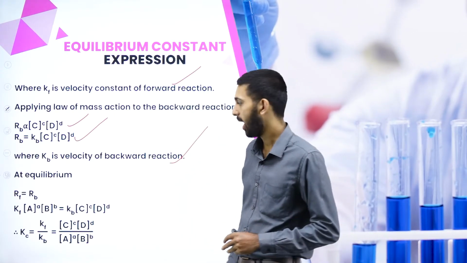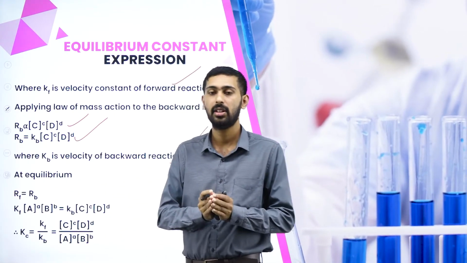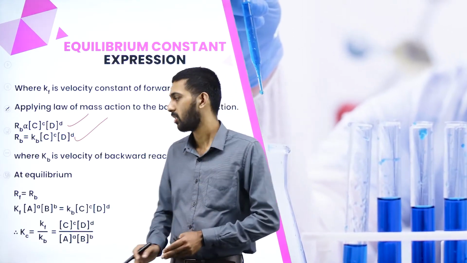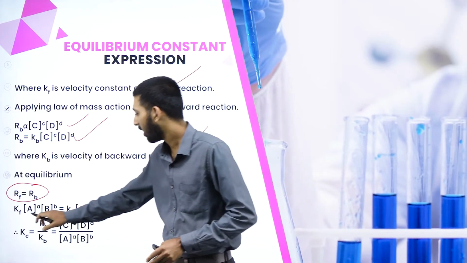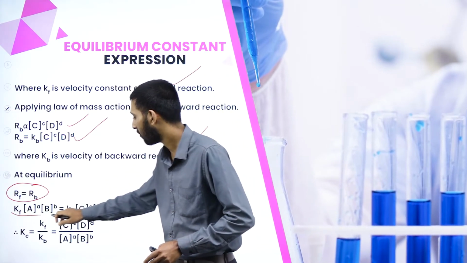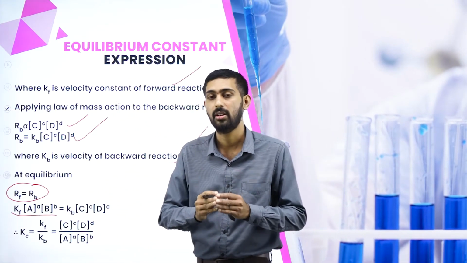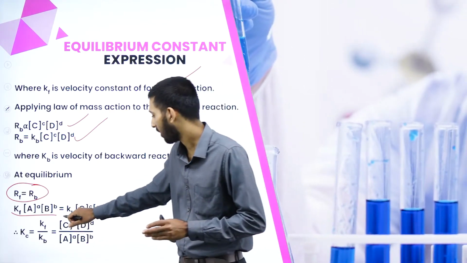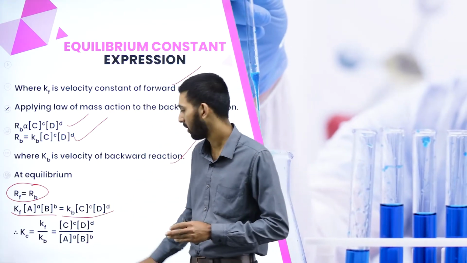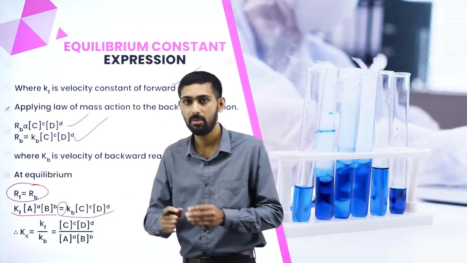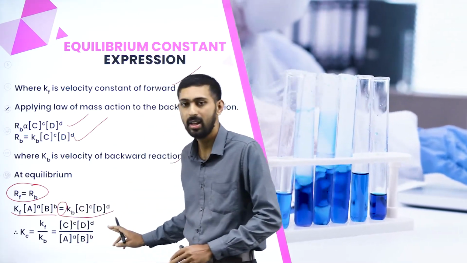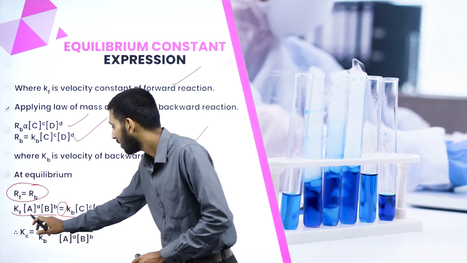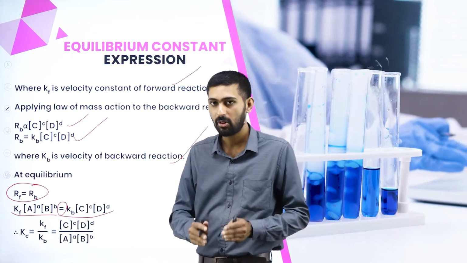Okay, at equilibrium. Now let us take the reaction at equilibrium. So RF will be equal to RB. At equilibrium, both the forward and backward reaction rates are equal. So Kf times the concentrations of A and B equals Kb times the concentrations of C and D. Now we have to calculate the equilibrium constant, right?